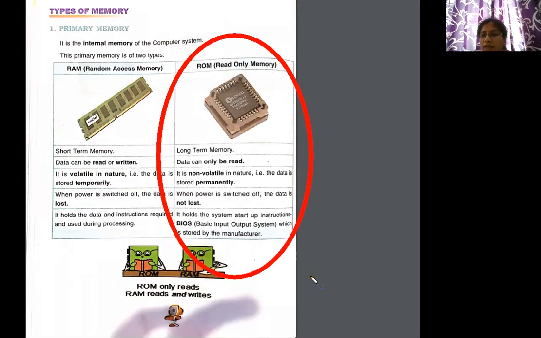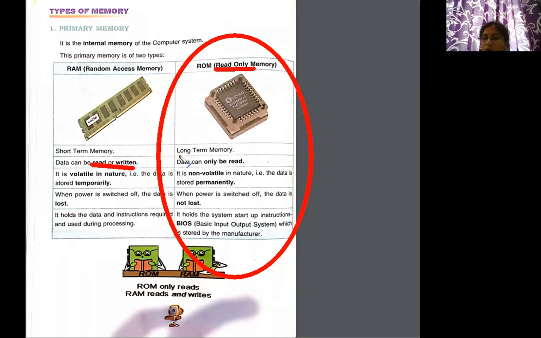Now let us look at the ROM. ROM is read-only memory. With the name only, you can say you can only read this one. You cannot write here. Here we were able to read and write, but here it is read only, no writing. So this is a long-term memory.